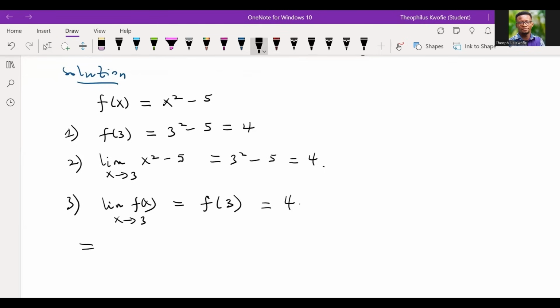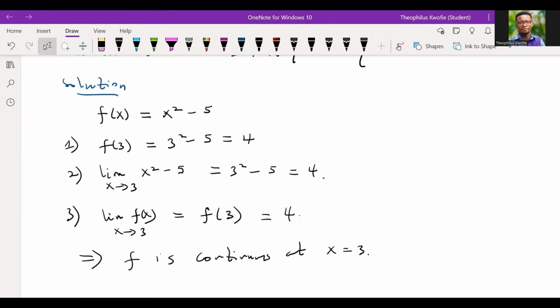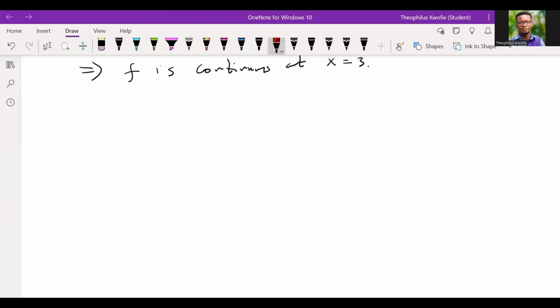We claim that, so this implies that f is what? Is continuous. F is continuous at x equal to 3. Good. I believe we all understand this. Good. So let's move to a different example so that we can have an in-depth knowledge of the concept.